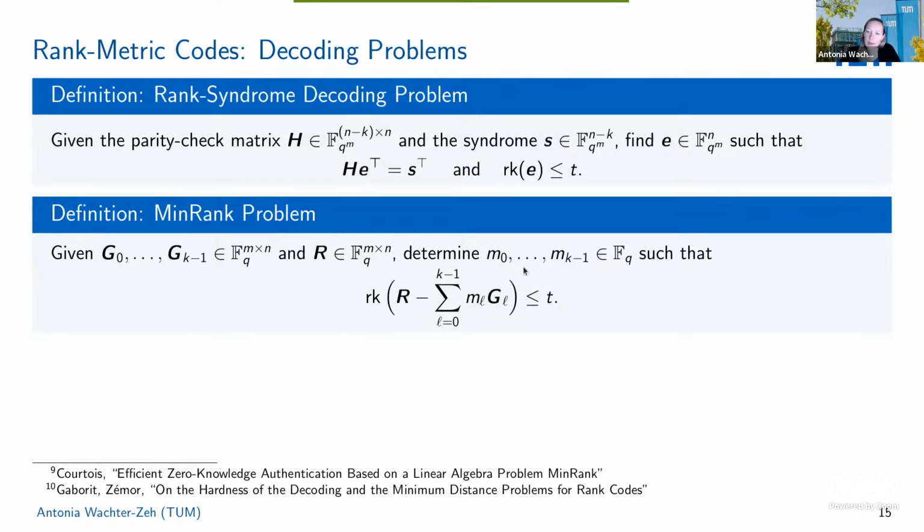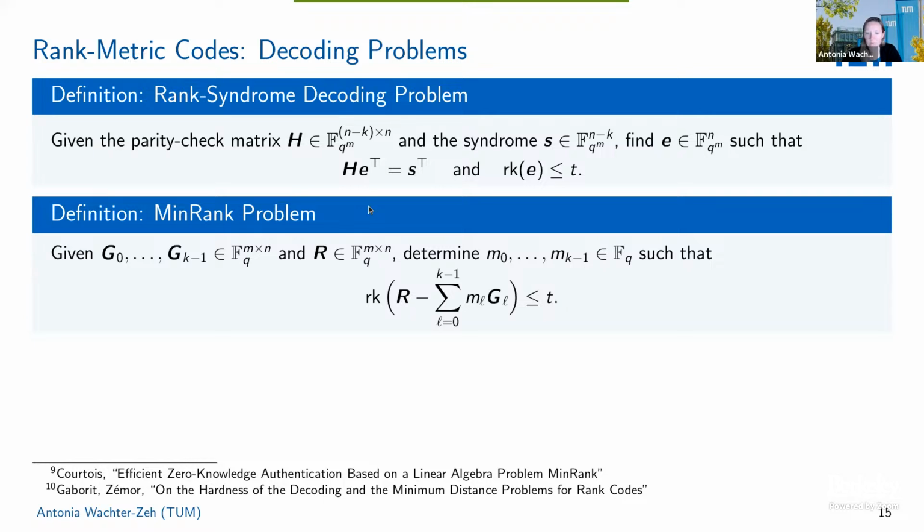Now we want to find these coefficients m_0 up to m_{k-1}, such that the rank of this thing is at most t. So you can see it as an error. This is the received word, this is a code word because it's generated as a sum over these generator matrices, and you want to find the error that has rank at most t.